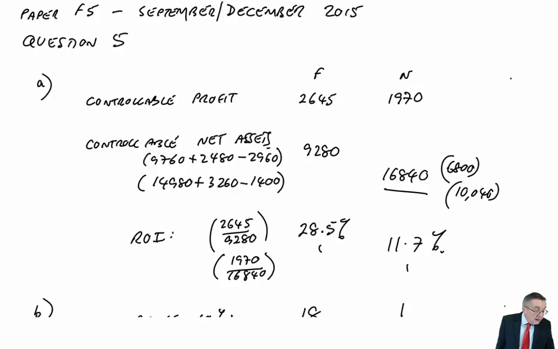What else is in that paragraph, though? Division F has made no investment during the year, although its computer system is badly in need of updating. Well, think about that. So really, we do want them to have a new computer system. And if they had bought the new computer system, I don't know how much it would cost, it may cost them another million, 2 million, I have no idea, but surely the net assets would be a lot higher.